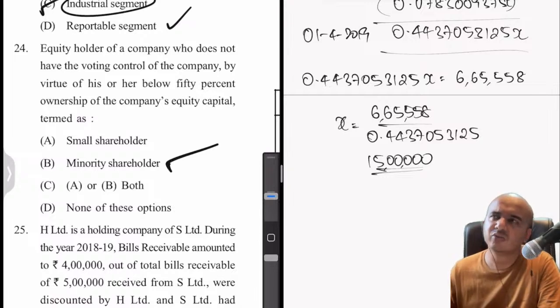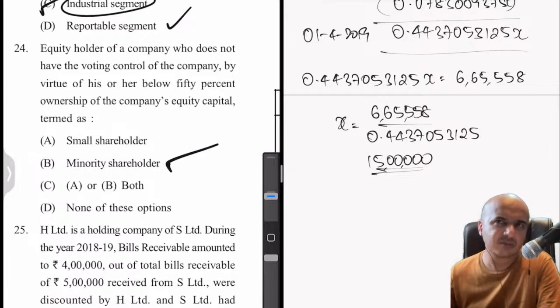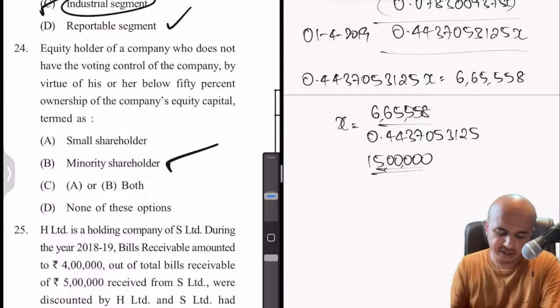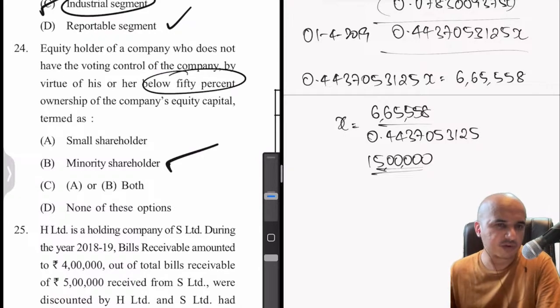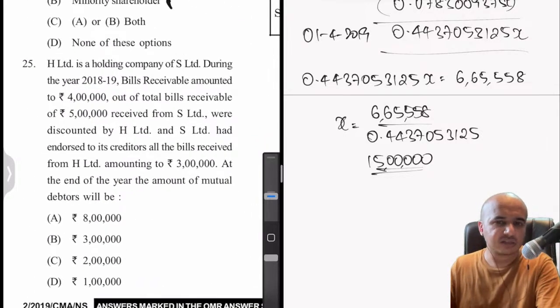Small shareholders are those whose nominal value of maximum of how much can they have? 20,000 rupees in a public company. So then we call them small shareholders. So here below 50%, then they are referred to as minority shareholders. So that is question 24.